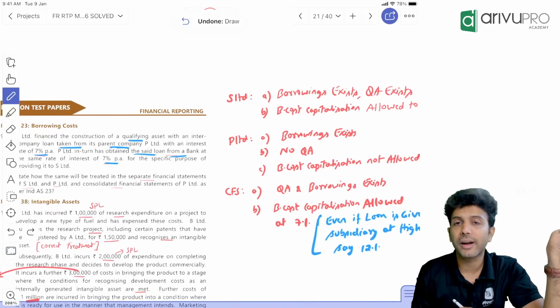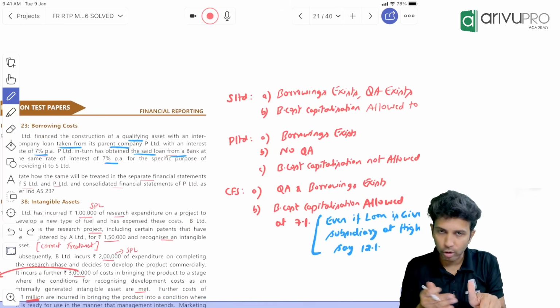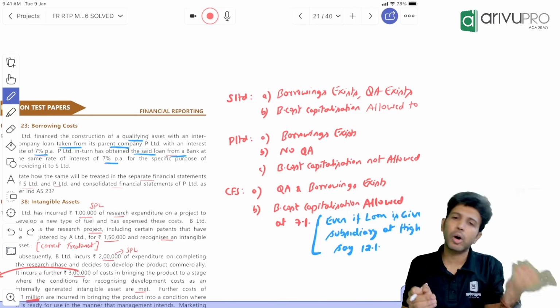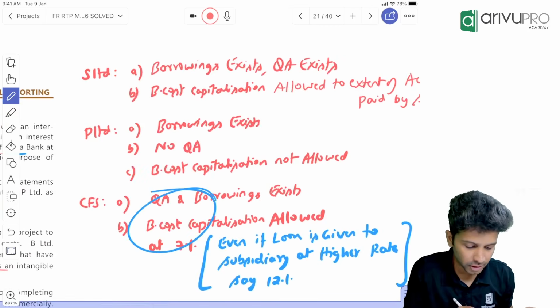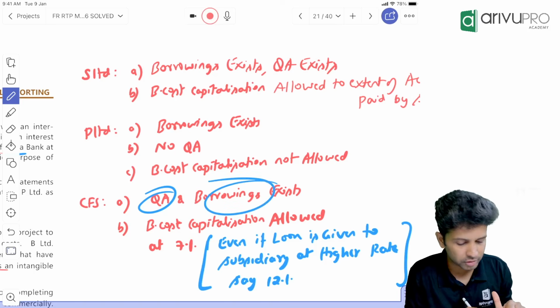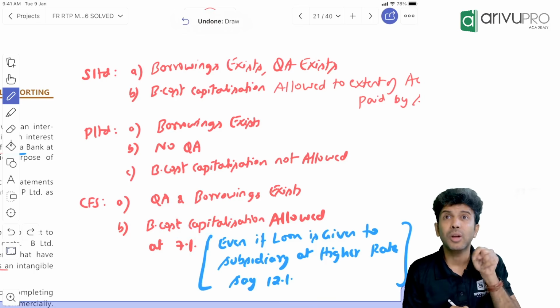What about the consolidated financial statement? That's what you need to answer. When you think from a group perspective, there is a loan also, right? And there is borrowing cost also. So you can capitalize. Once again, the qualifying asset is there, borrowing is also there. So borrowing cost capitalization is allowed at what rate? 7%.